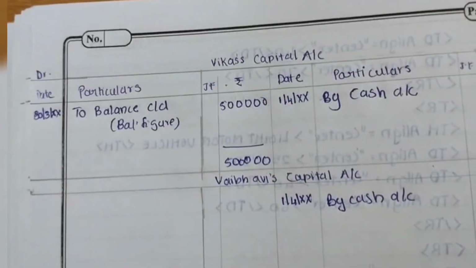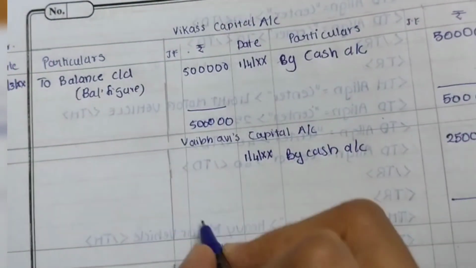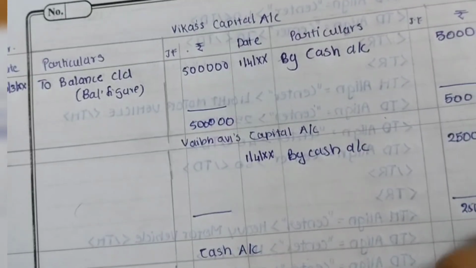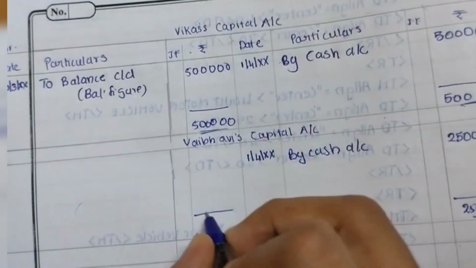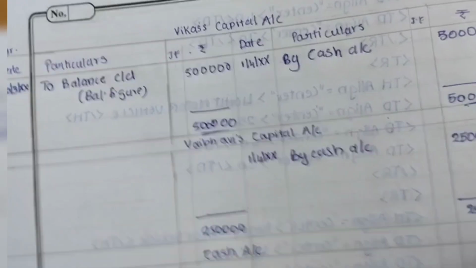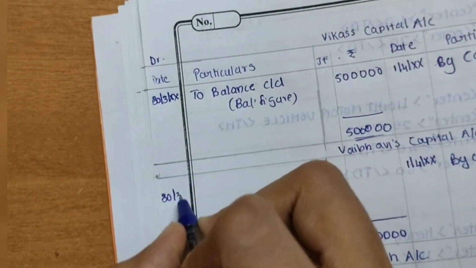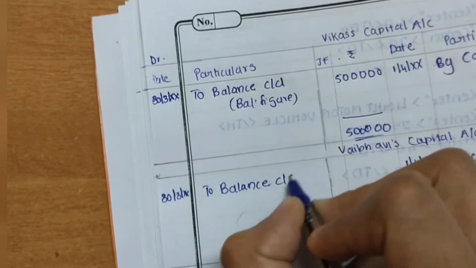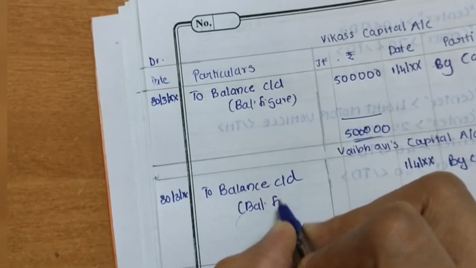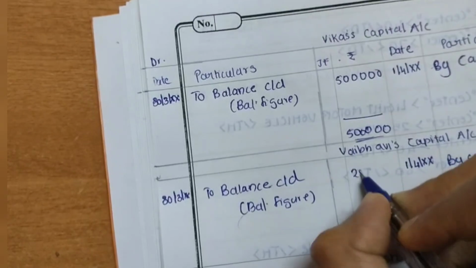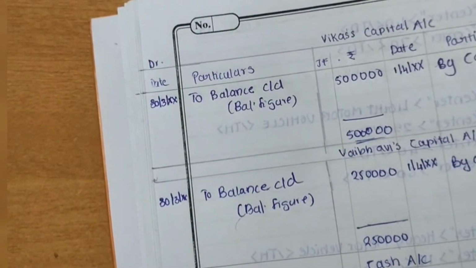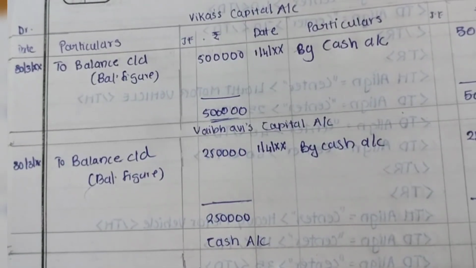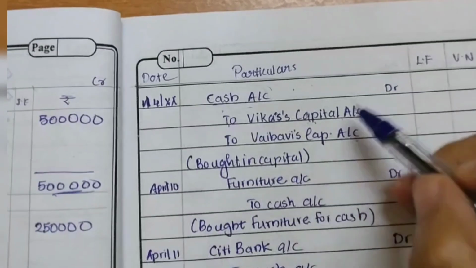So we are going to balance it. We are going to total it together. When I totaled it, there are no entries on the debit side. So 2,50,000 is the total amount. 2,50,000 has to be written here also. And the balancing amount, the balance figure, will be to balance carried down. The balance figure will be 2,50,000 itself. That's it. So this is all about Vaibhavi's capital account. We completed this one and this one.